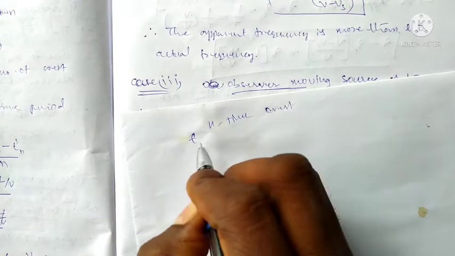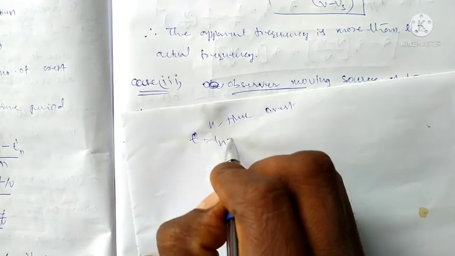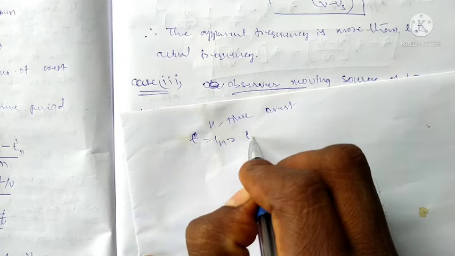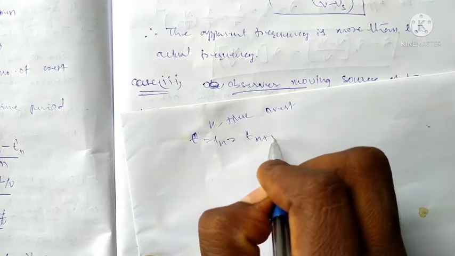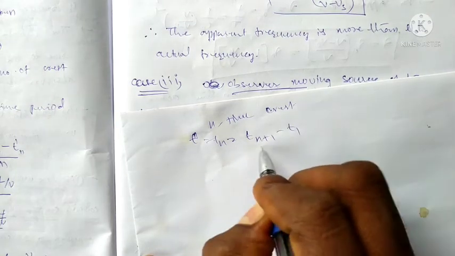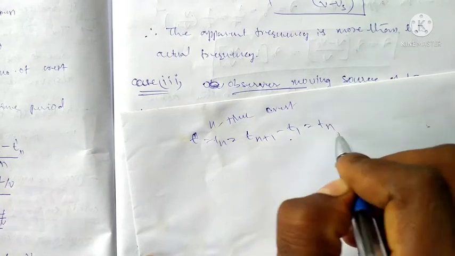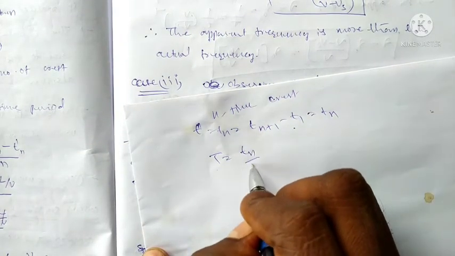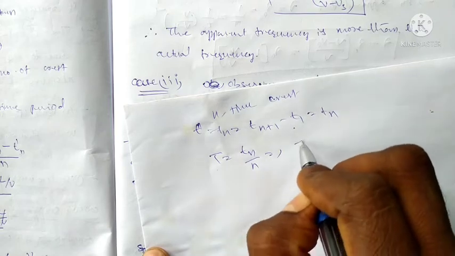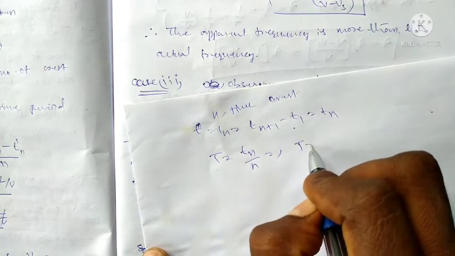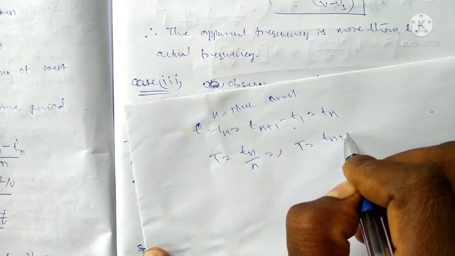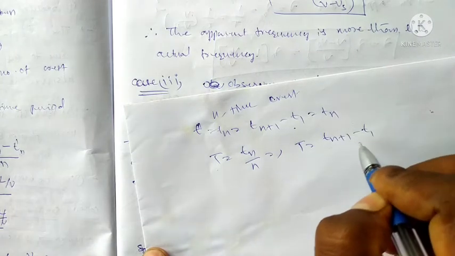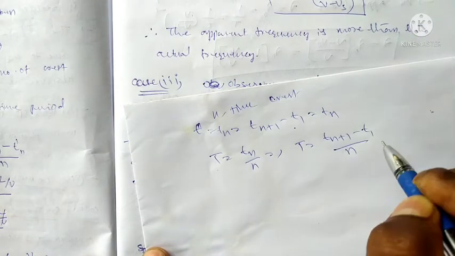Crystals. T dash or Tn is equal to T(n+1) minus T1, that is Tn. Write it down simply: T is equal to Tn by n, which is T equal to T(n+1) minus T1, or T dash, by n.